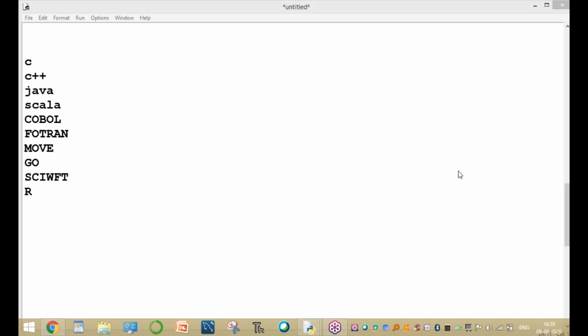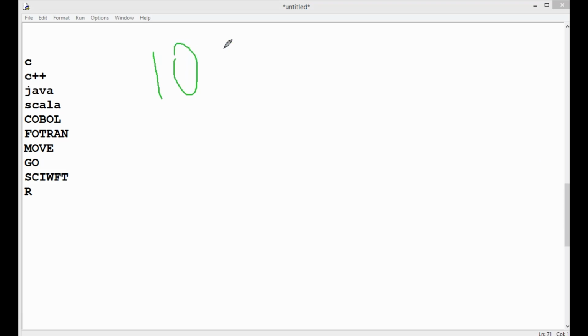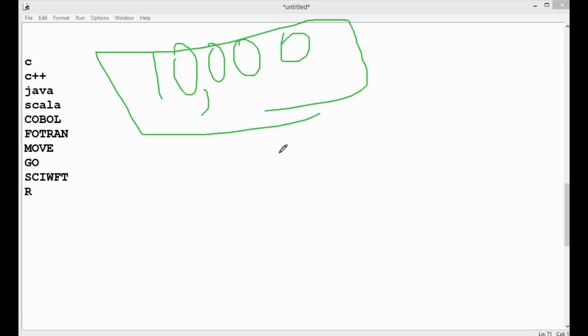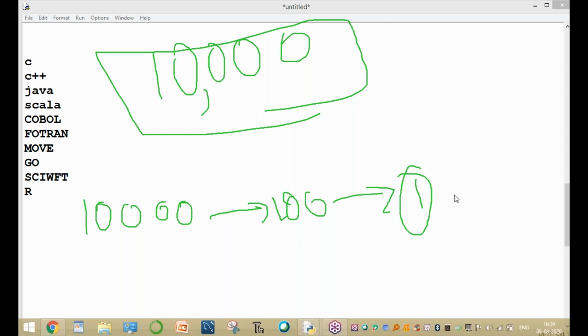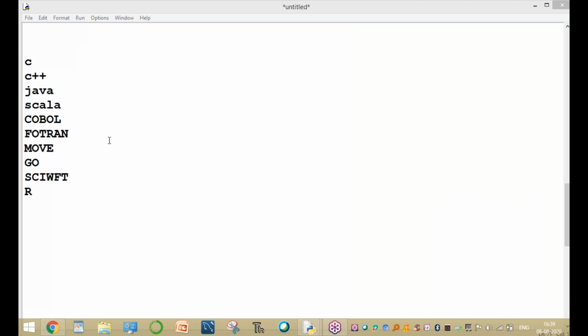So how many programming languages are available in the software industry? More than 10,000 programming languages are available at present. Among these more than 10,000, the top programming languages number only about 100. The number one is Python. In the last 5 years, Python has been the number one programming language.